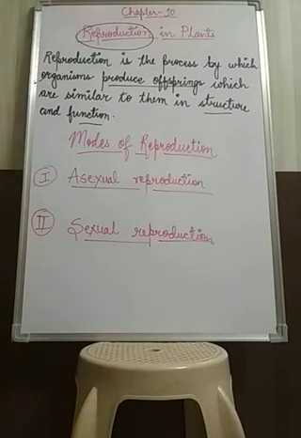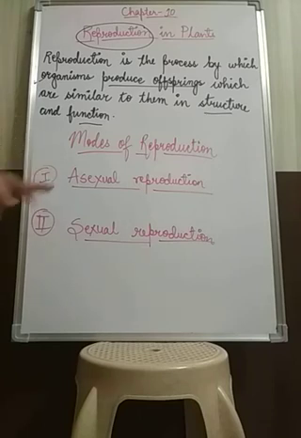Some plants like mango reproduce with the help of their seeds. Some plants are regenerated from their leaves, stems, or flowers. In some organisms like amoeba, splitting of the parent body gives rise to two cells. So different organisms on this earth all have their different modes of reproduction, and based on that we will learn about the modes of reproduction.